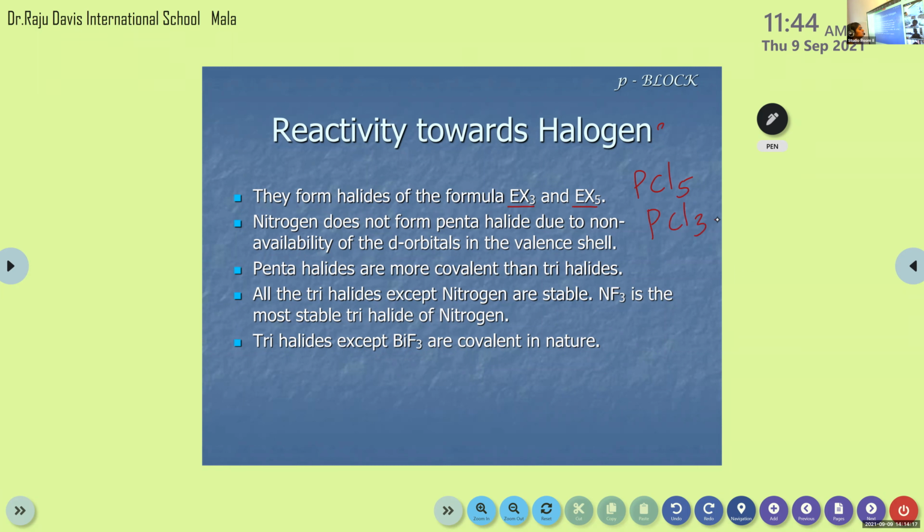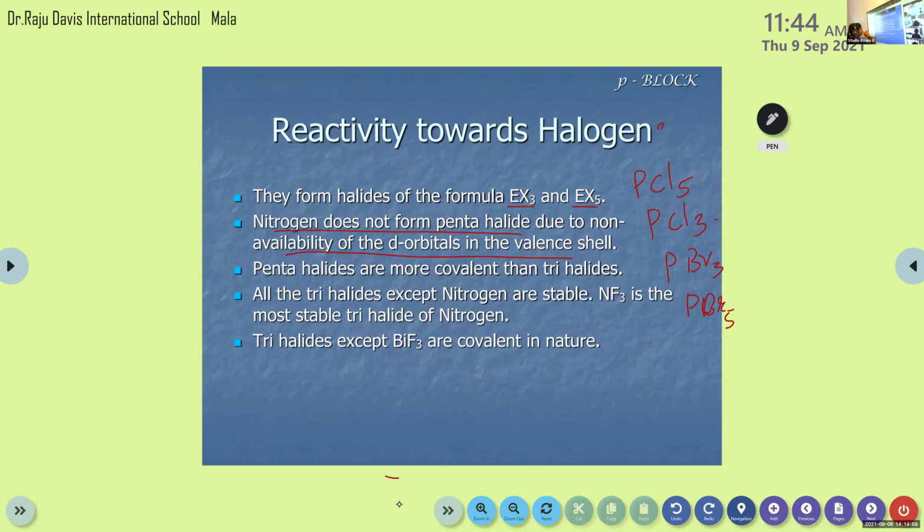An element that comes under group 15, and we can write any halogen, PBr3, PBr5, like that. In the case of nitrogen, it does not form pentahalide due to non-availability of d orbitals in the valence shell. That means it cannot form NX5, because it does not contain d orbitals. That's the reason.